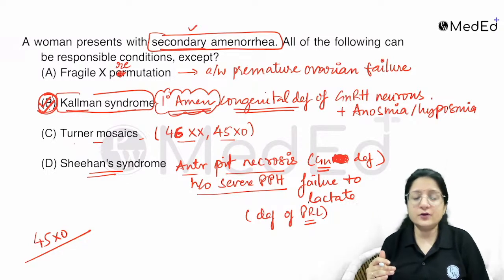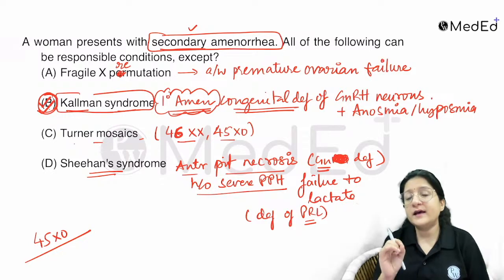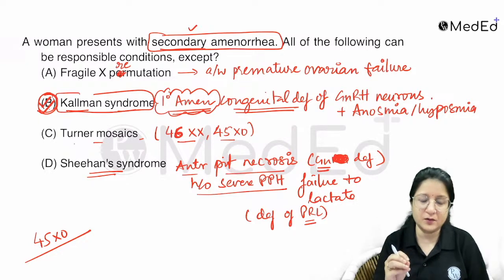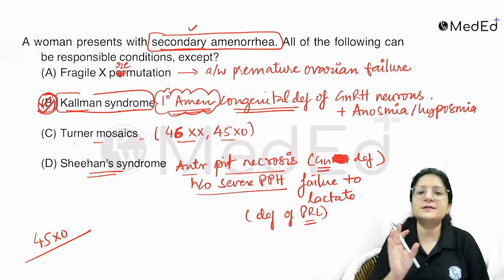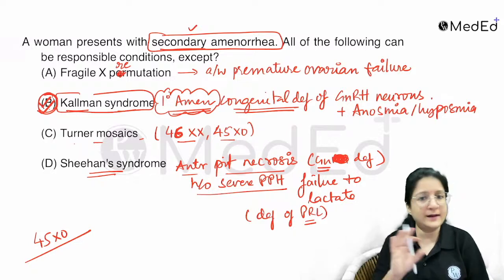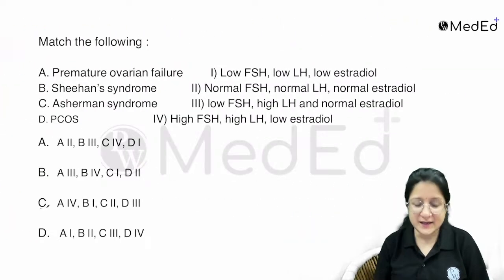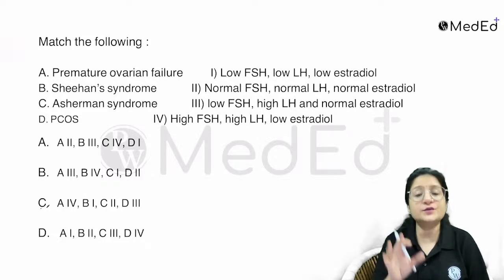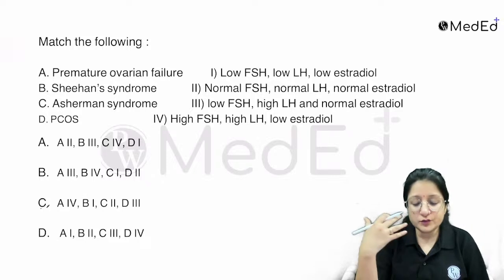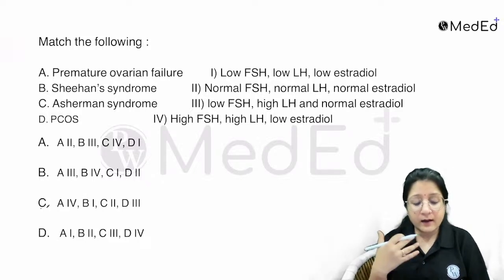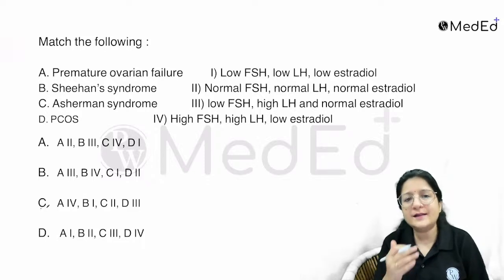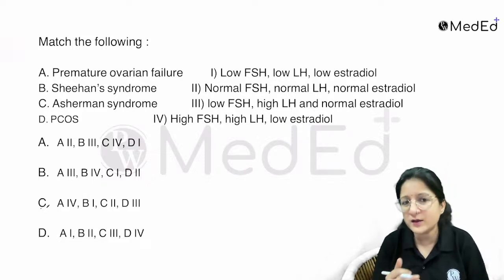So again, I want to remind you, dear friends, that with INICET, in the past couple of years, they're asking you very in-depth questions. They are repeatedly asking about amenorrhea, primary amenorrhea and endocrine. That becomes a very, very important area to revise and conceptually grasp. Like for instance, have a look at this. They've asked this match the following kind of question, which will look difficult to begin with, but when you have such questions, always think, what are you sure about? There's possibly one option that you will be definitely sure about, and then you start eliminating.